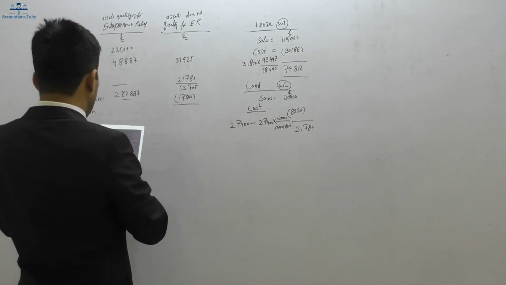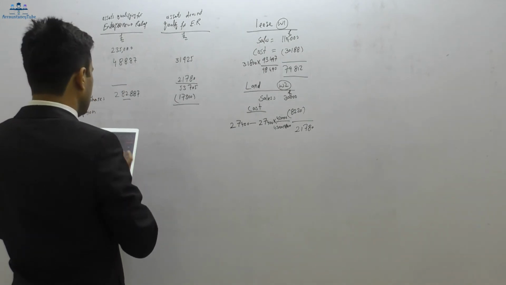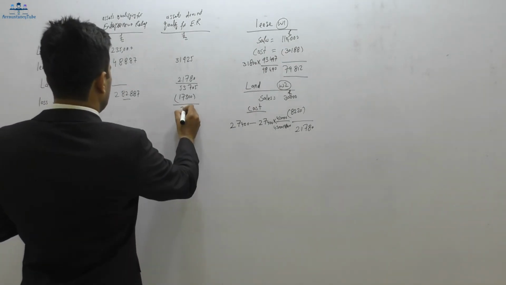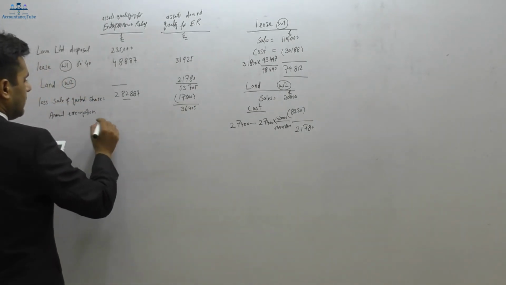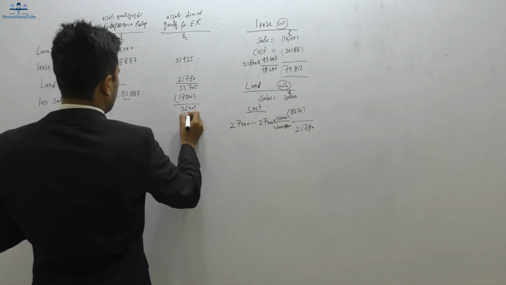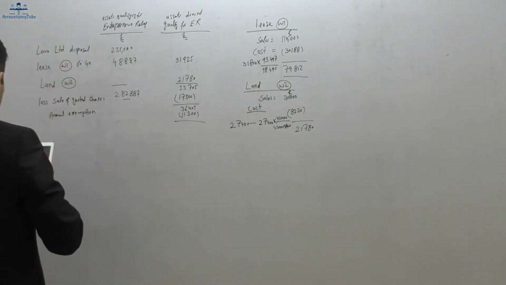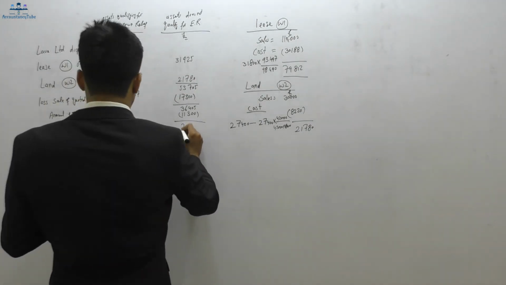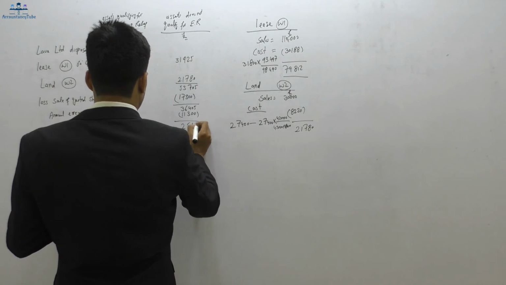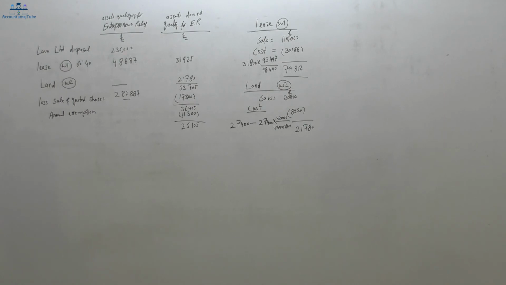So 53,705 less 17,300 is 36,405, and then we deduct the 11,300 annual exemption, which gives 25,105. So that is our chargeable gain in this case, 25,105.